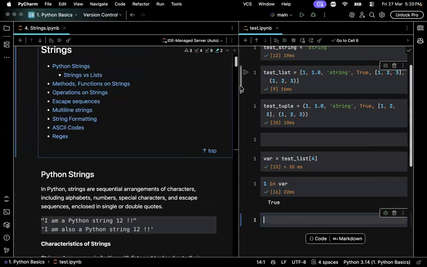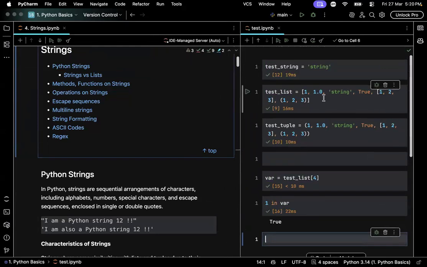Now, how are the elements inside a string, list, and tuple numbered? Numbering or indexing of positions in Python always starts from zero. So in a list, this value 1 has a position 0. This value 1.0 has a position 1. This value string has position 2.